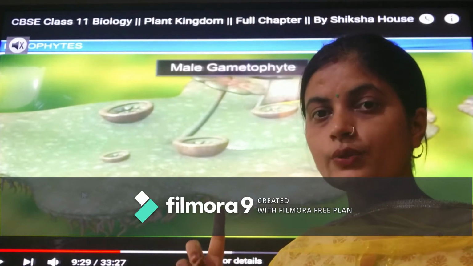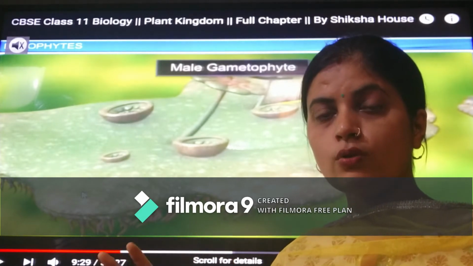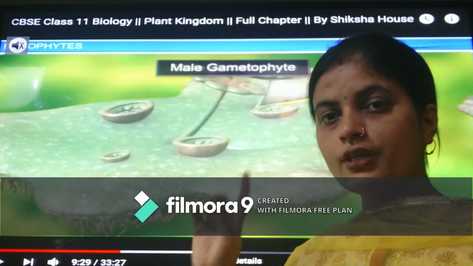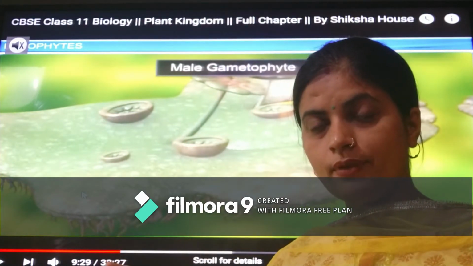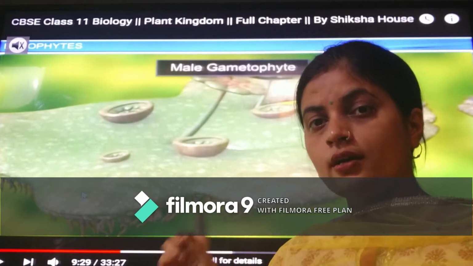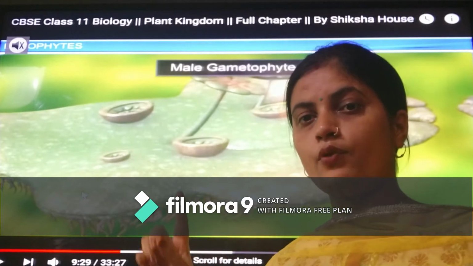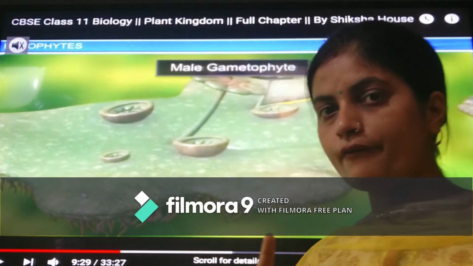This thing is asked in your NEET exam or any of the exams, including the home exams in school also. You have to keep in mind that gametophyte is haploid and the sporophyte structure is diploid, but spores which are formed inside the sporophyte are haploid. Haploid, diploid, you all have to learn.